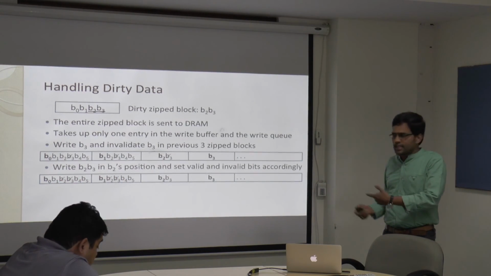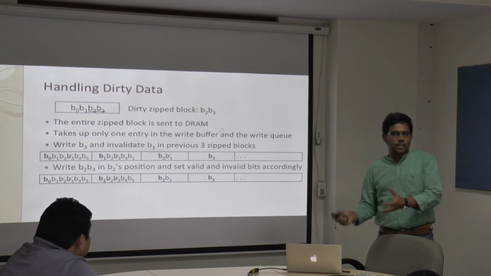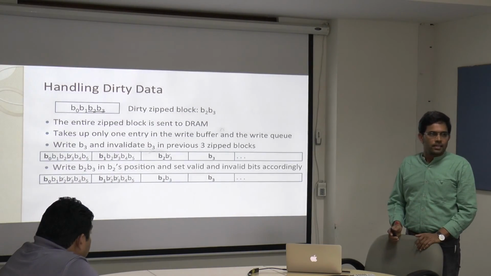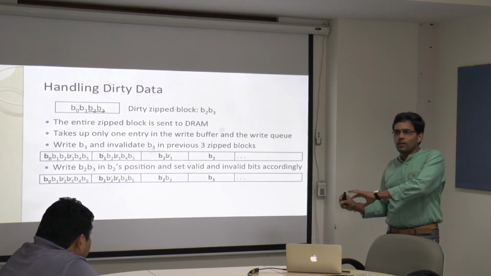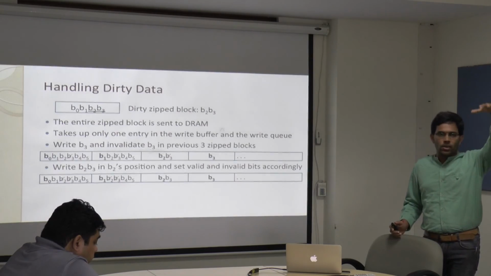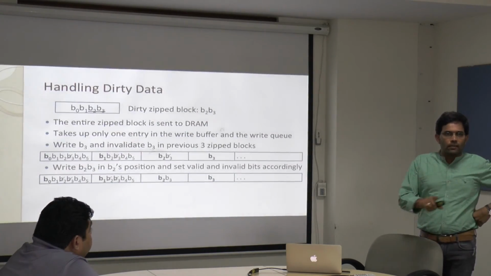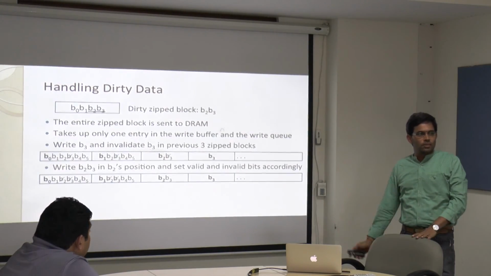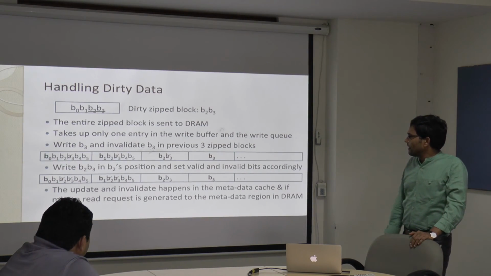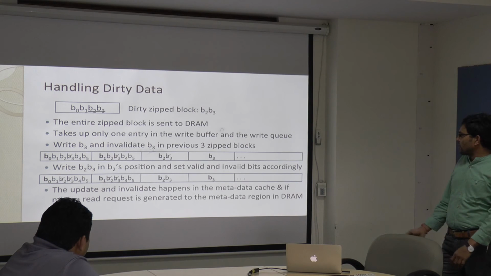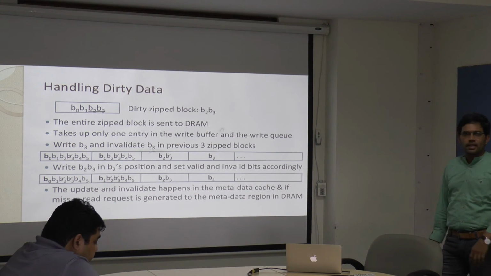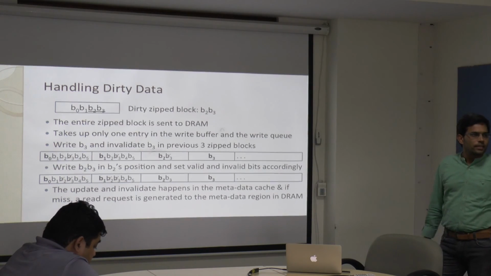And again, next time if it is zipped together with other things, you can still put the data and so on. So it takes care of your zipping and unzipping, and whatever data is modified at the processor level can still be reflected when you are writing back the data to main memory. The update and invalidate happens in the metadata cache, and if there is a miss, a read request is generated to the metadata region of the DRAM cache.